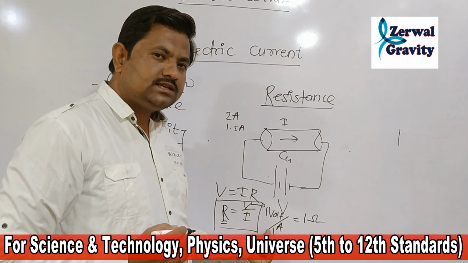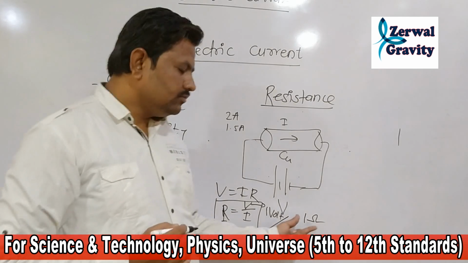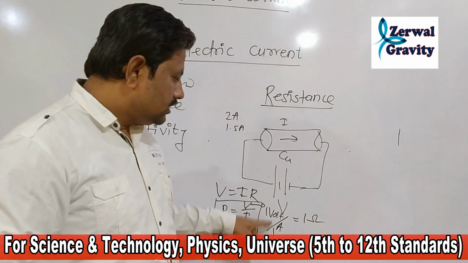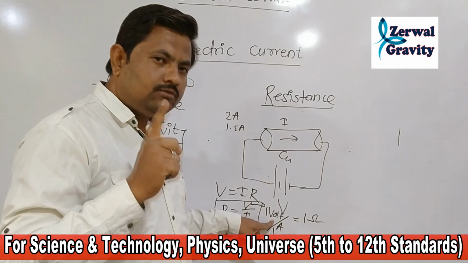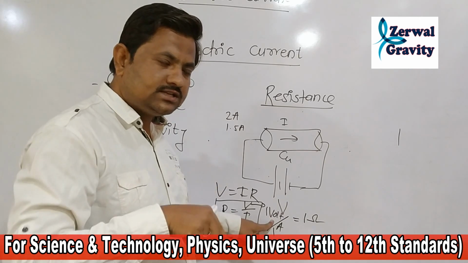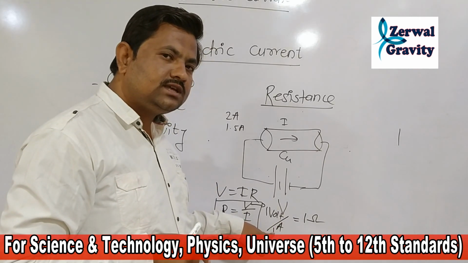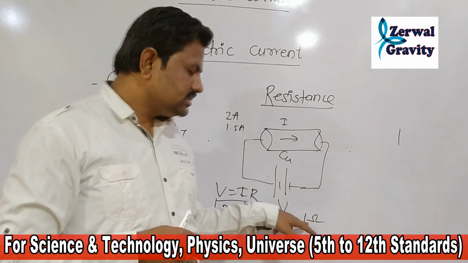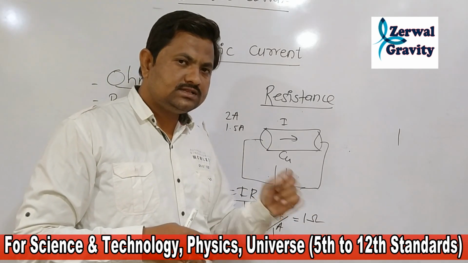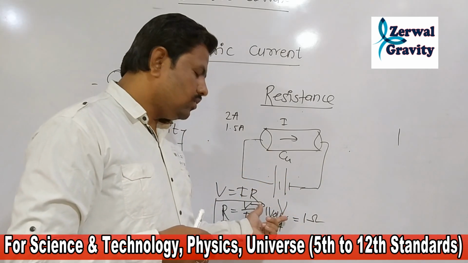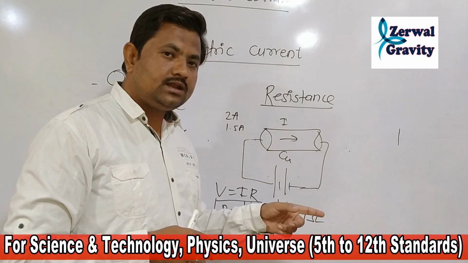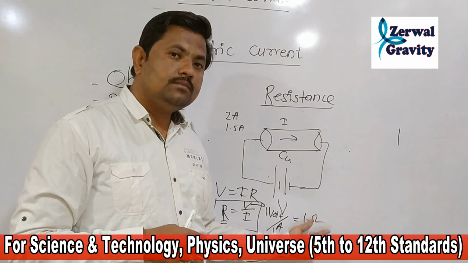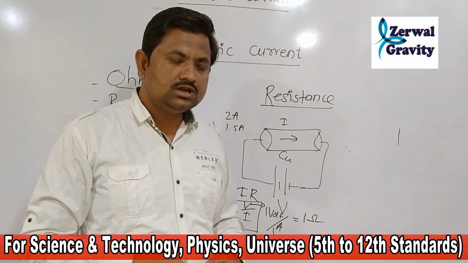The question may be asked in your examination: define 1 ohm, or what is 1 ohm? We can simply answer it. When 1 volt of voltage produces 1 ampere current in the circuit, then we can say that the resistance is 1 ohm. What is simply 1 ohm? When 1 volt voltage produces 1 ampere current in the circuit, it is said to be 1 ohm resistance. This is about resistance.